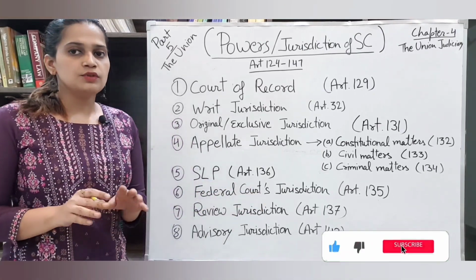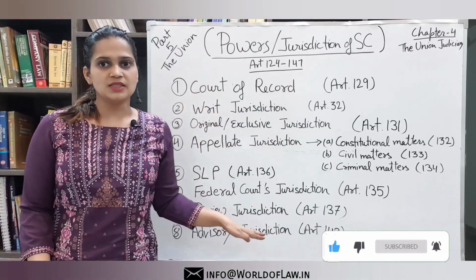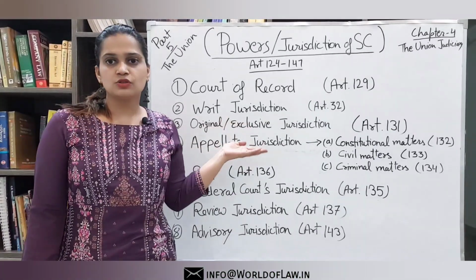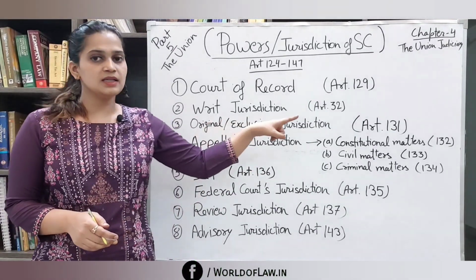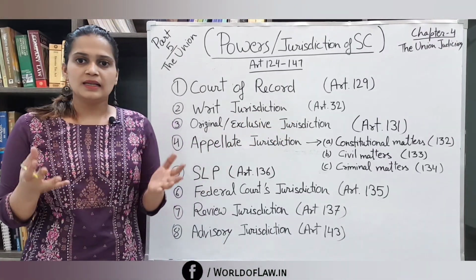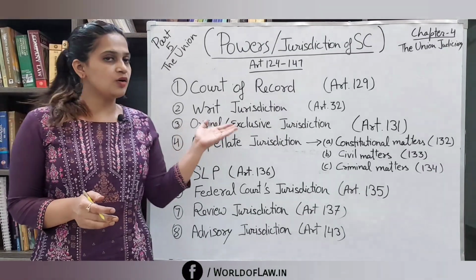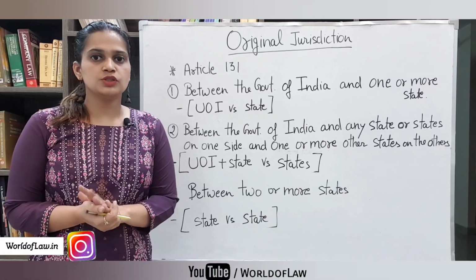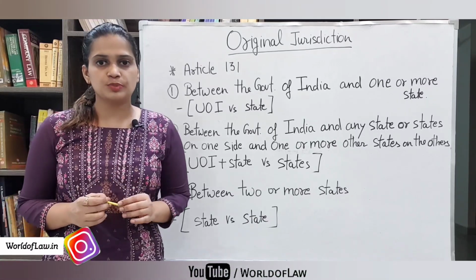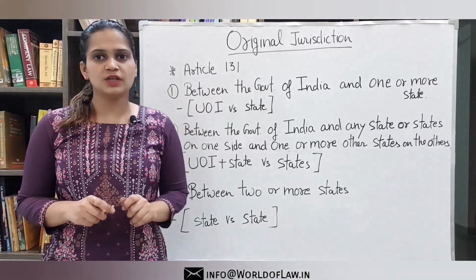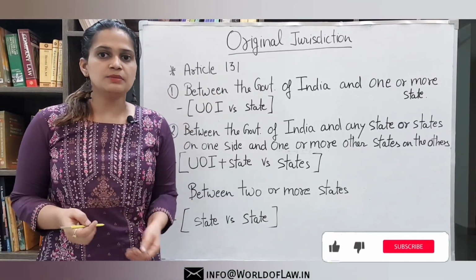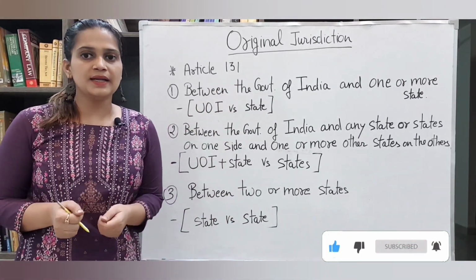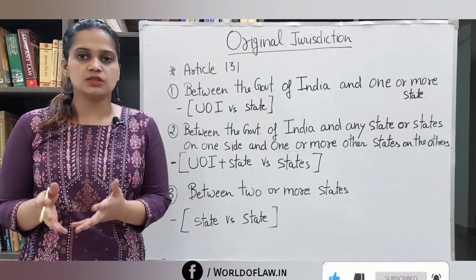So in this video we are not going to study all these powers, but only one power. That's the original, or you can say the exclusive jurisdiction of the Supreme Court, given in Article 131 of the Indian Constitution. So let's discuss the exclusive or the original jurisdiction of the Supreme Court. Exclusive means when the matter relates to these 3 points, then only the Supreme Court has the power to decide the matter. It is called the exclusive jurisdiction of the Supreme Court.